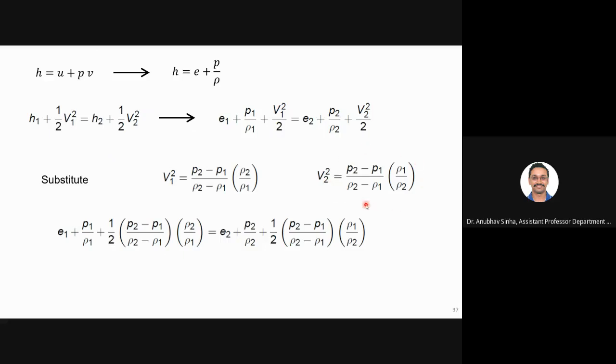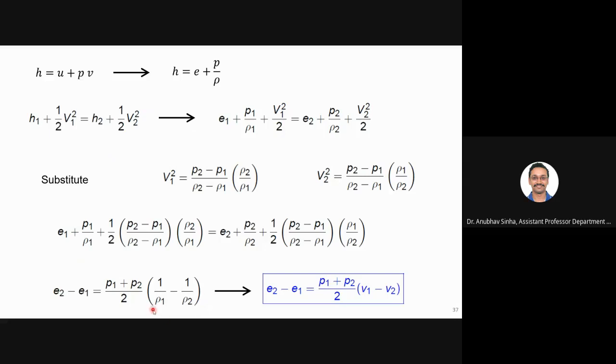Okay, now if you do some rearrangement, some terms will be cancelled. We'll finally end up with delta E is equal to the average pressure times (1/rho 1 minus 1/rho 2). Now this 1/rho 1 is basically the reciprocal of density, the specific volume V1. So instead of writing that, I will write V1 minus V2, and you end up with this equation. This is called the Hugoniot equation.